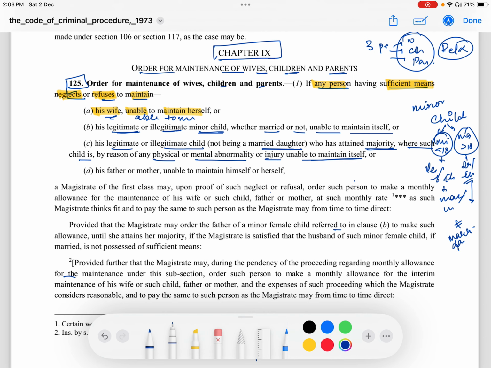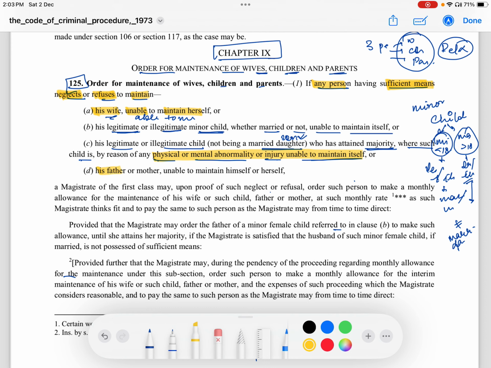So a married son is included, who has attained majority, where such child is by reason of physical or mental abnormality or injury unable to maintain. So there is a qualification: a physical or mental abnormality or injury because of which he is unable to maintain.